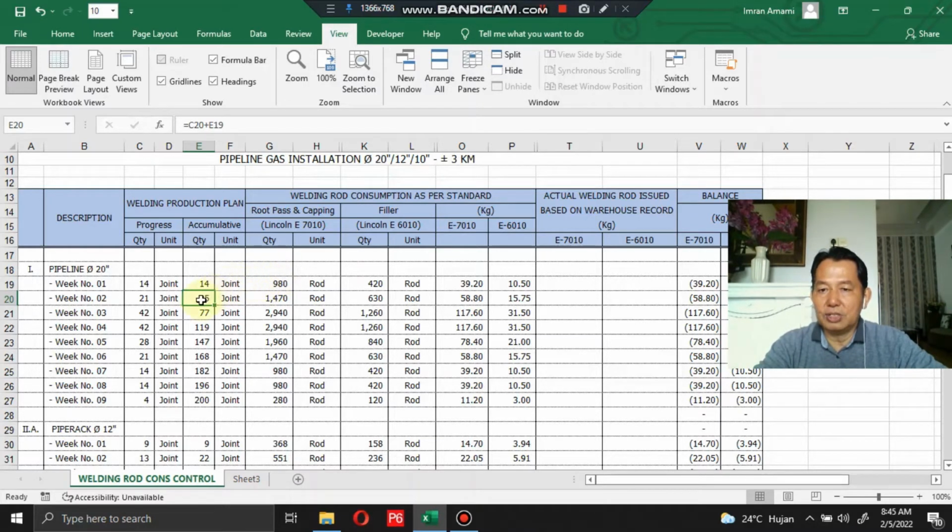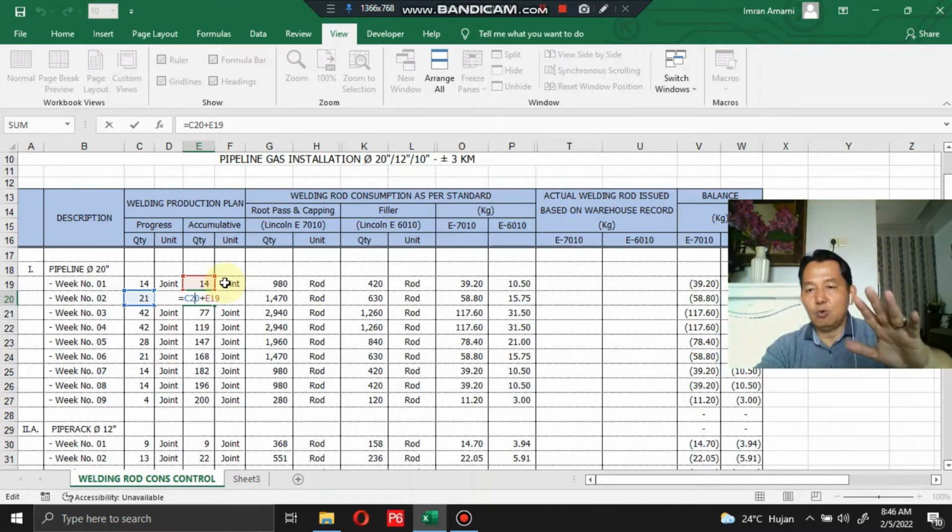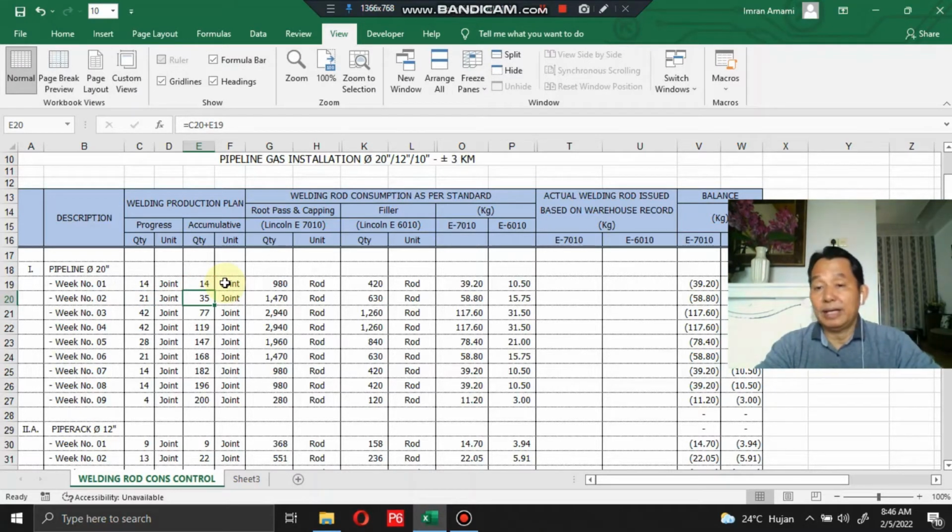You could see there is a formulation inside. This is cell C20. You just double click the cell and it will show the numbers it is coming from. This is C20 here, and this is E19. This section will accumulate automatically because I have already equipped the cell with the formulation.